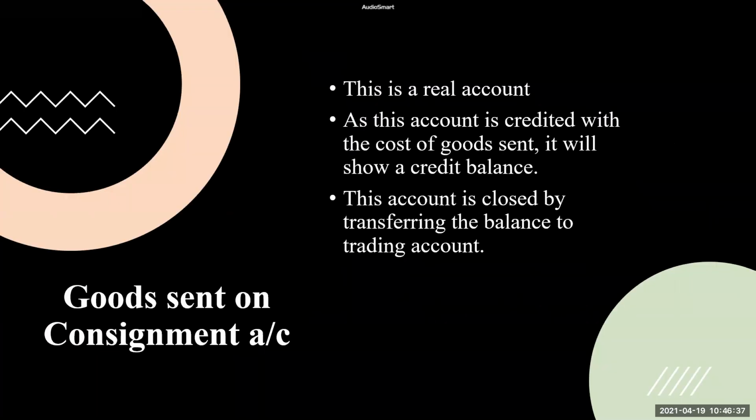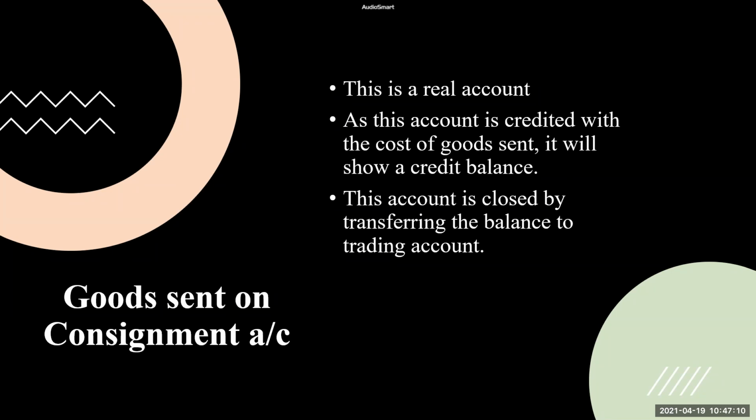The third account is called the goods sent on consignment account. This is again a real account. So the rule of a real account is debit what comes in, credit what goes out. This account will have only two entries. One entry is when we are sending goods on consignment, this account will be credited with the cost of goods sent. And finally, this account will be closed by transferring the balance to trading account. That's it, only two entries in this account.